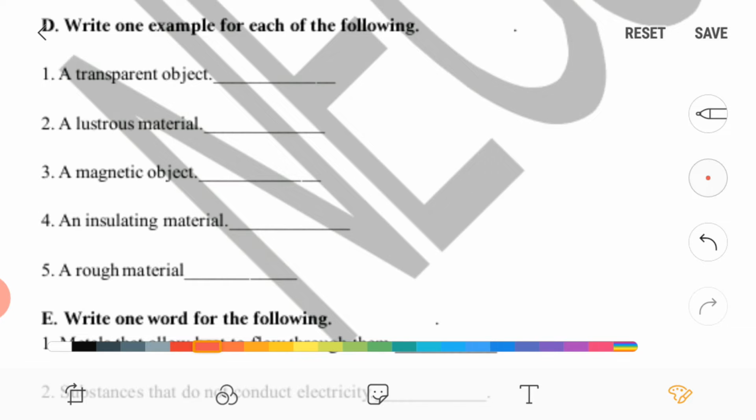So the objects which are made up of iron, nickel and cobalt are called magnetic objects. So write down iron, nickel or cobalt, any one. Fourth, an insulating material. So plastic, wood, paper, these all are called insulating materials. A rough material. So bark of tree, surface of road are called rough materials.